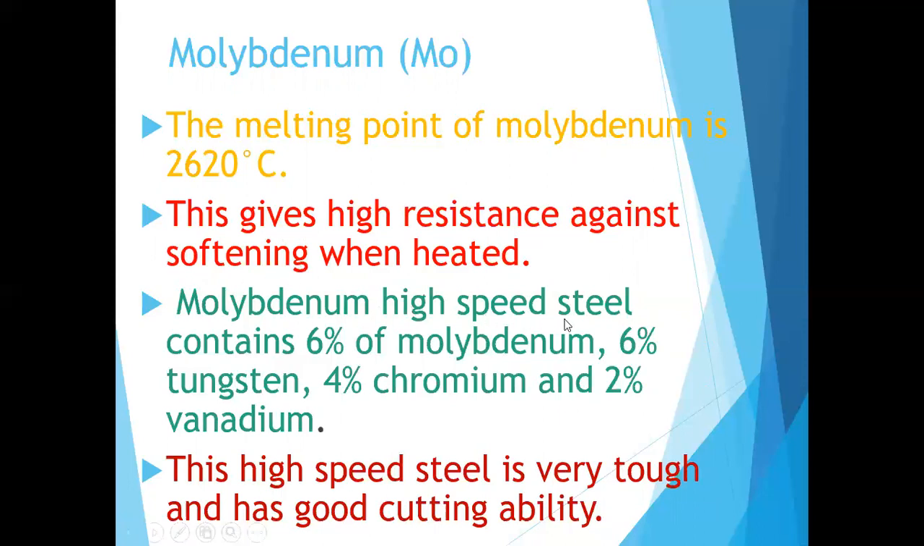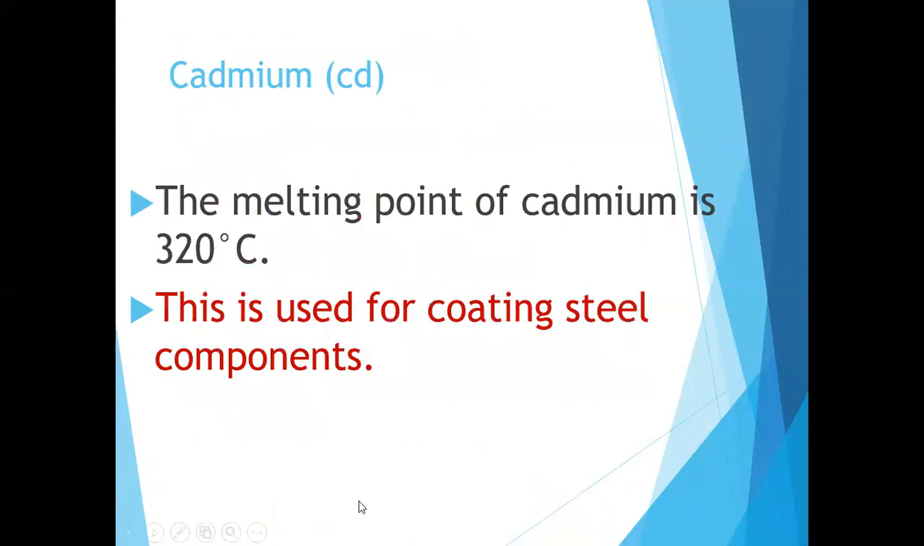Molybdenum high speed steel contains 6% molybdenum, 6% tungsten, 4% chromium, and 2% vanadium. What is the use of this high speed steel? It is very tough and has good cutting ability.